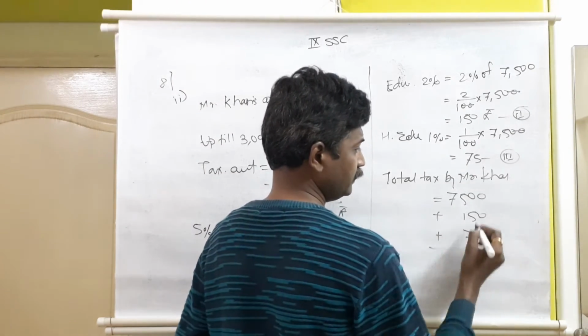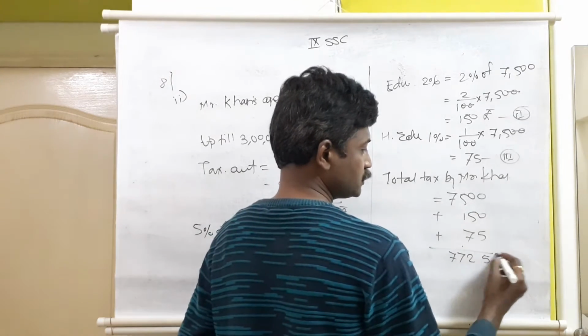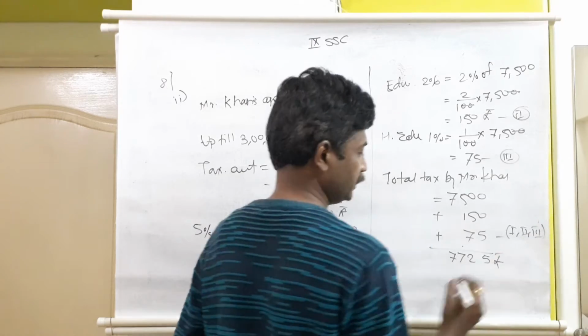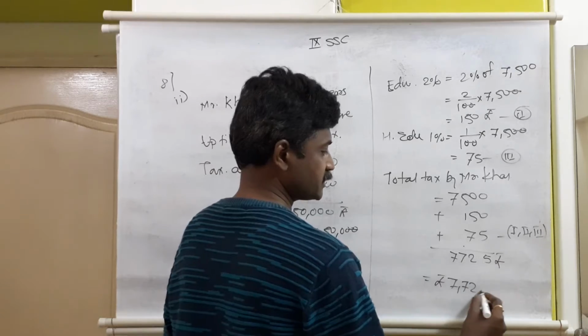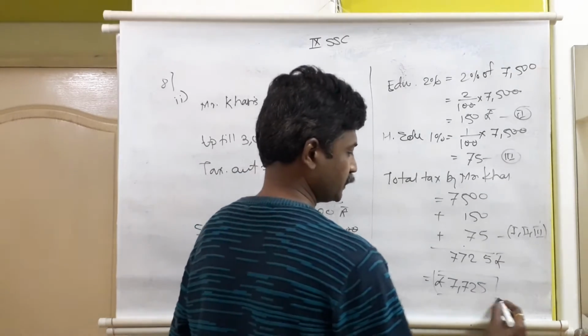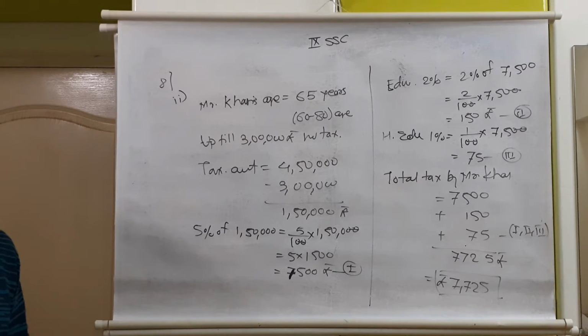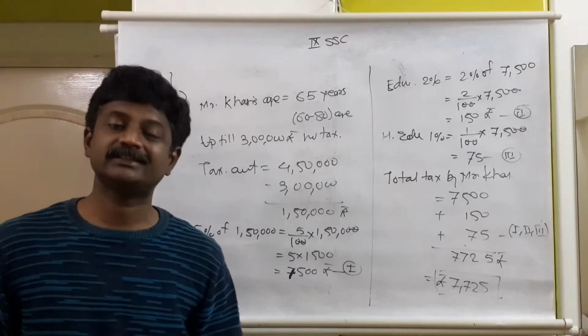It will be 7,725 rupees. This is from equations number 1, 2 and 3. So the final answer we can write: the tax payable by Mr. Khan will be equal to 7,725 rupees.